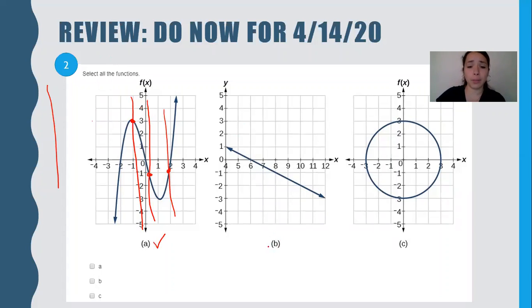Let's try with letter B. I make a line. Doesn't matter where I make it, it only hits it once. So that is a function.